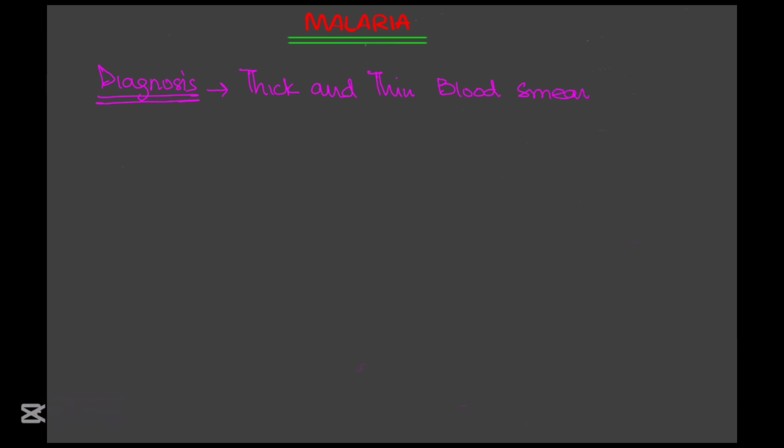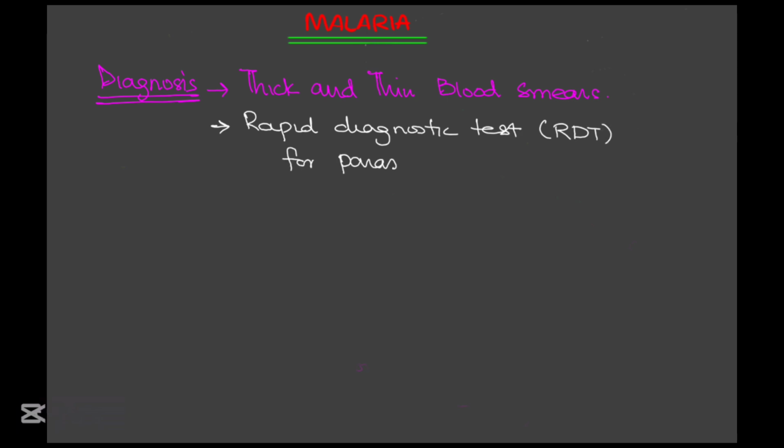If done by an experienced person, it's highly accurate. The thick smear makes it easier to find the parasites, while the thin smear helps identify the specific type of malaria. The second test is the rapid diagnostic test. These tests detect malarial parasite antigens and are great for a quick initial screening, especially when expert microscopy isn't available. But remember that the rapid diagnostic test should always be used alongside blood smears and not instead of them.